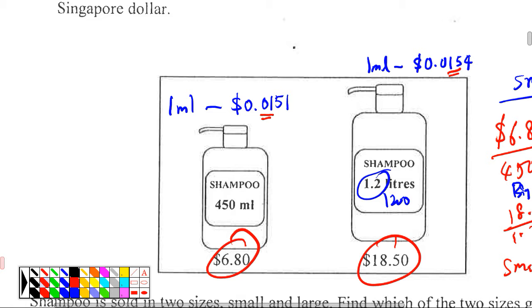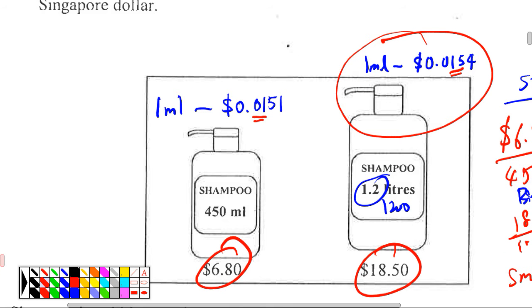But let me ask you, by looking at the decimal places behind, which one is more expensive? Obviously the big one, right? Now you don't calculate by the ml. What if you calculate by the liter? Then you realize that per every liter you actually save $3. Why? Okay, 1 ml is this. 1 liter is how much? Is it $3? No, it's 30 cents.